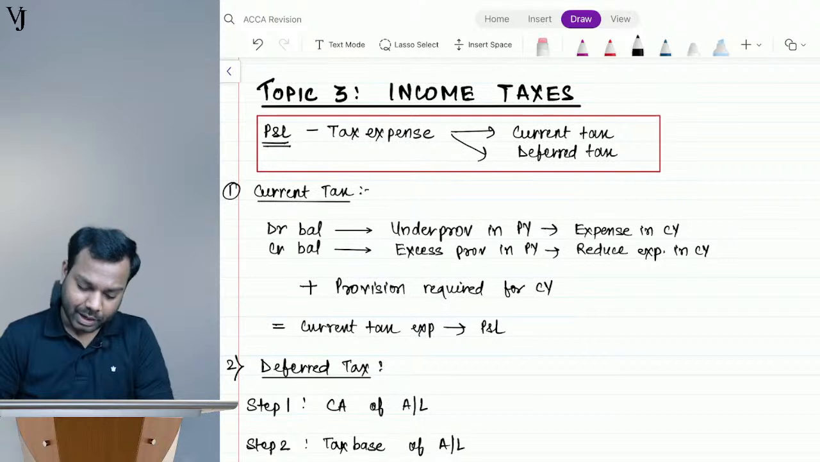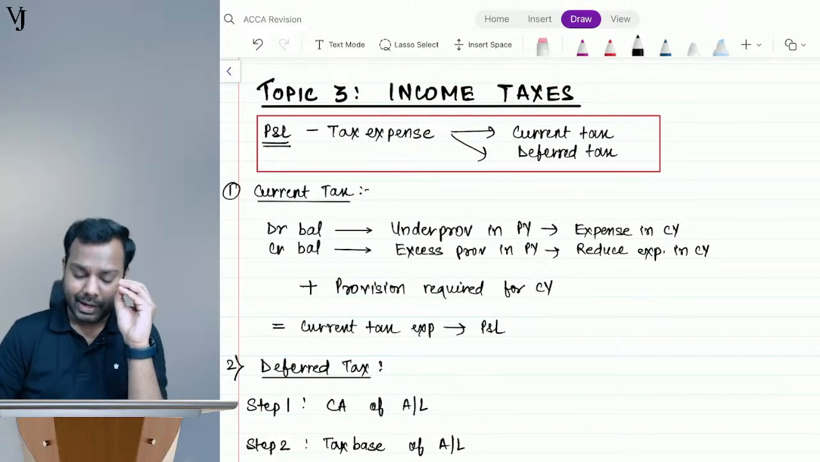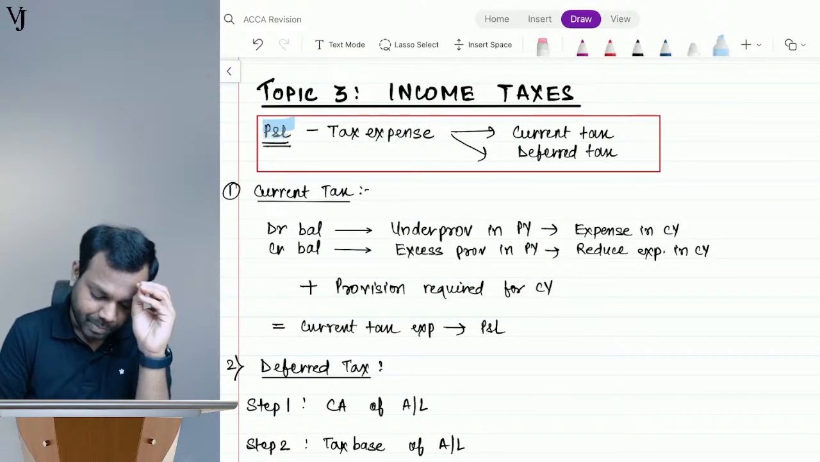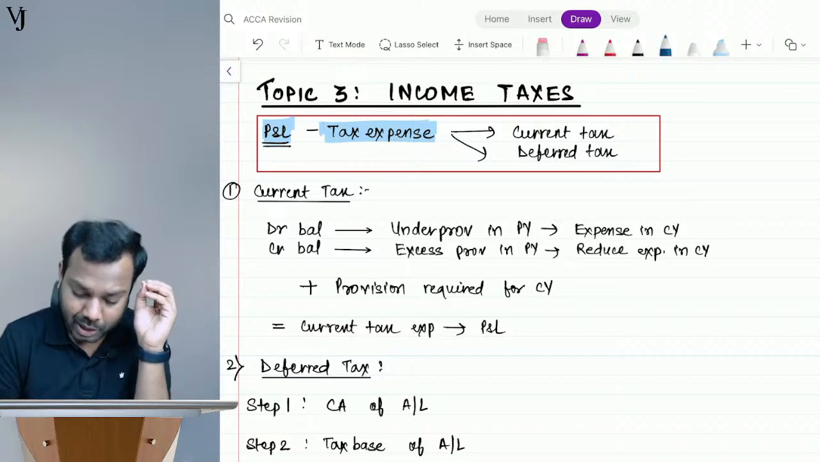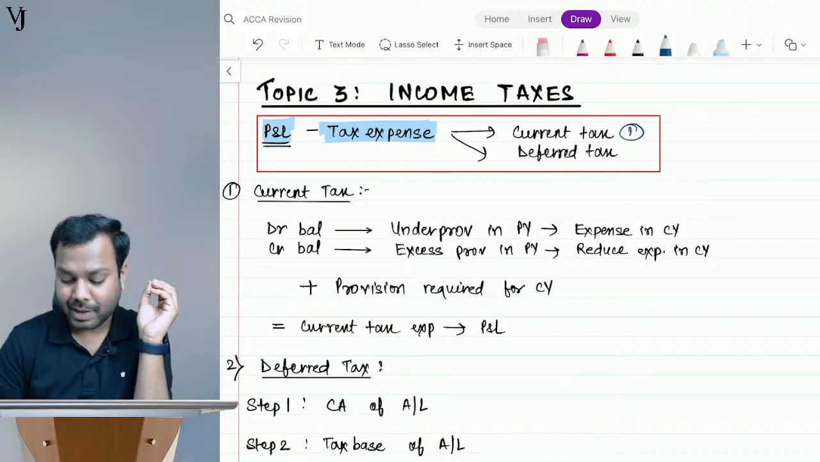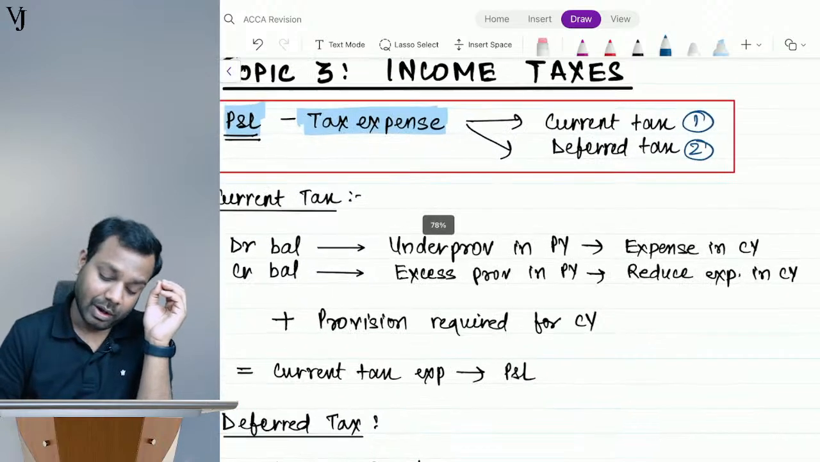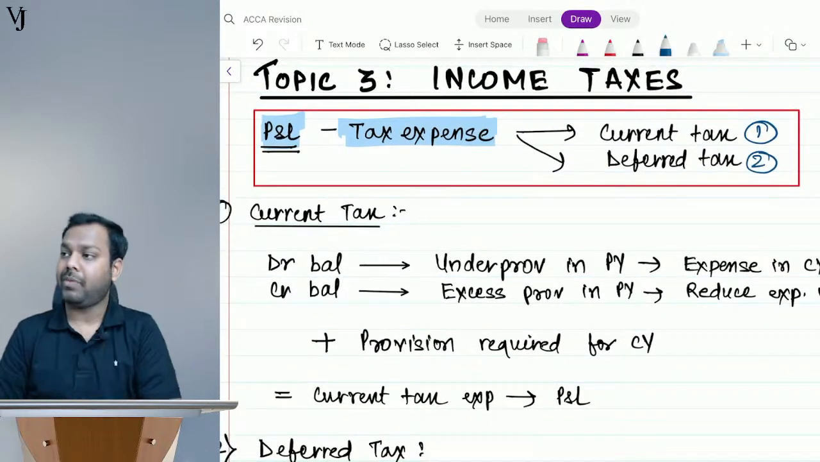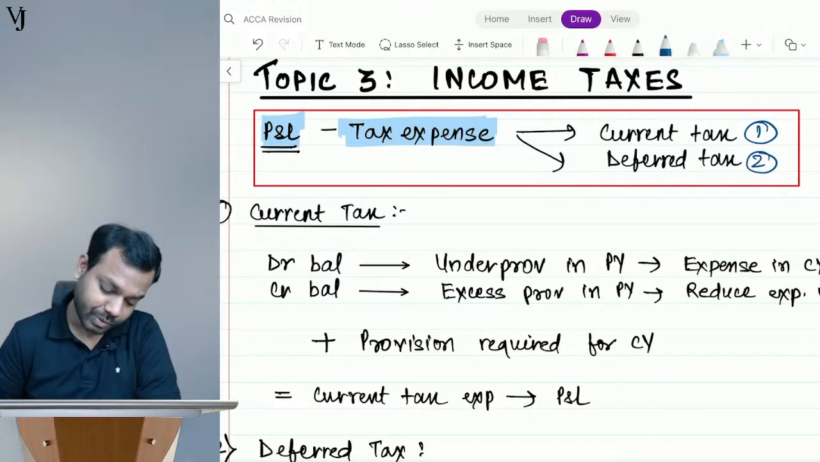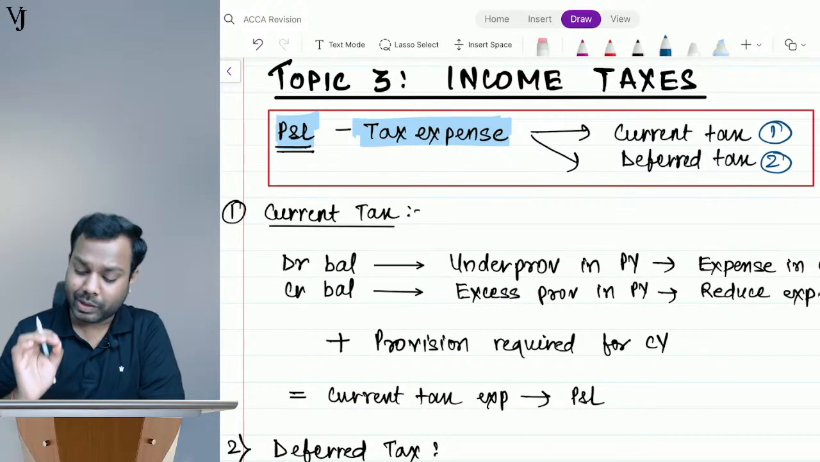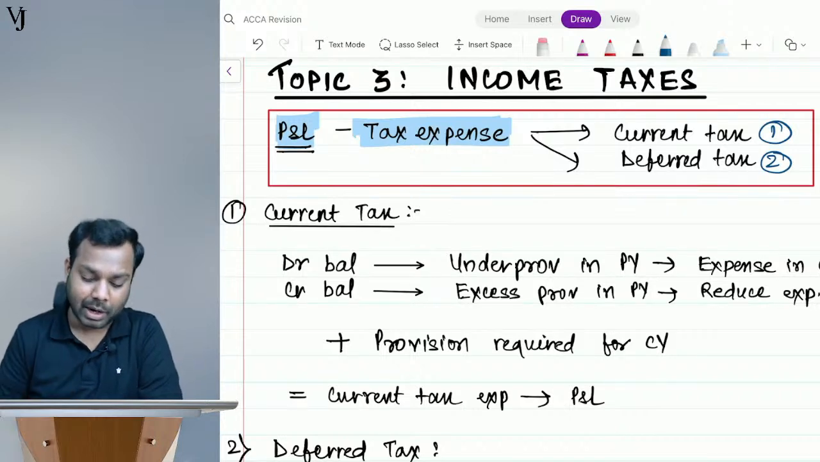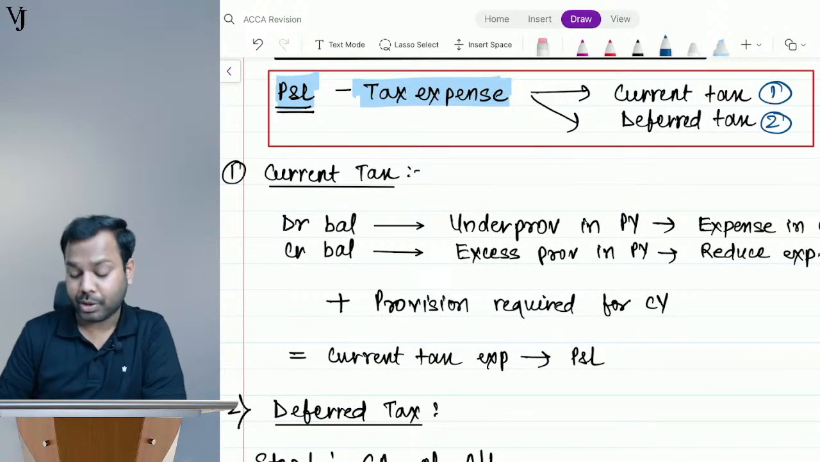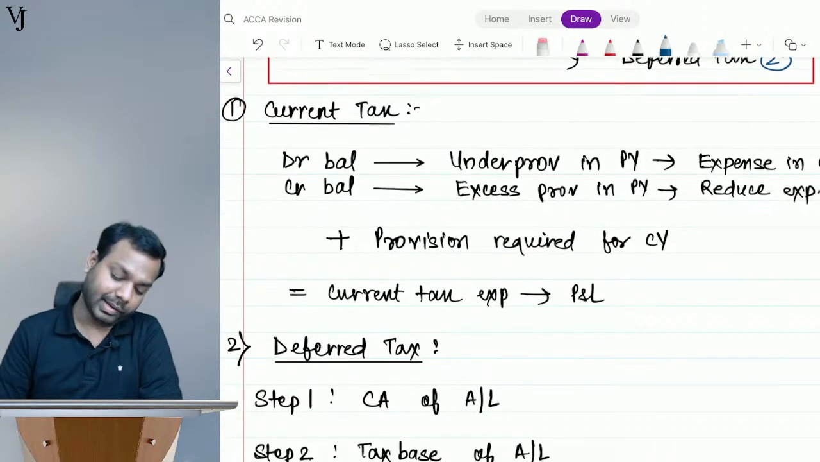Topic 3 for the day is income taxes. In the income tax, understand, guys, in the P&L we record tax expense. There are two components for tax expense. One is current tax, and another is deferred tax. I believe all of you are clear on these two parts. Now we have to discuss the current tax also. We have to discuss the deferred tax as well. Though deferred tax is a more prominent tested topic as compared to current tax in the exam. Now let's discuss. Current tax is a very small topic.